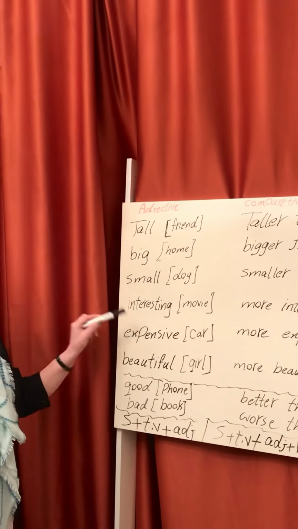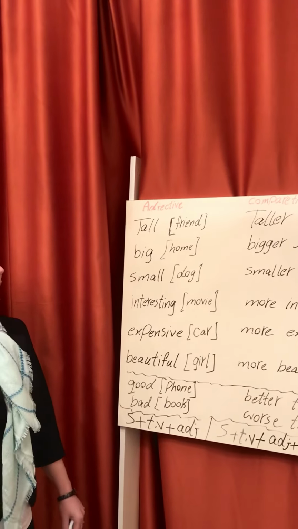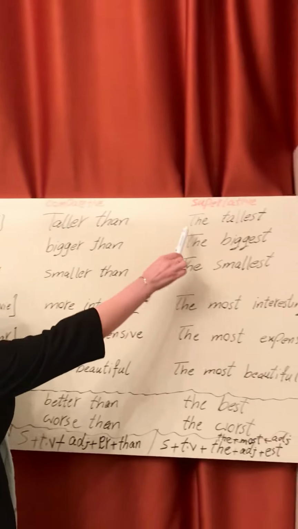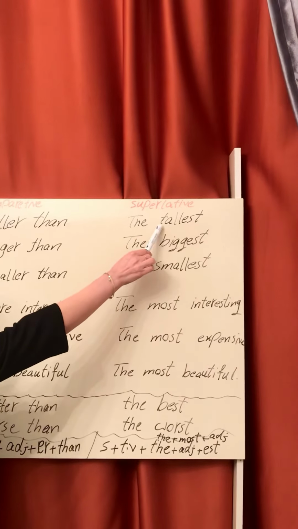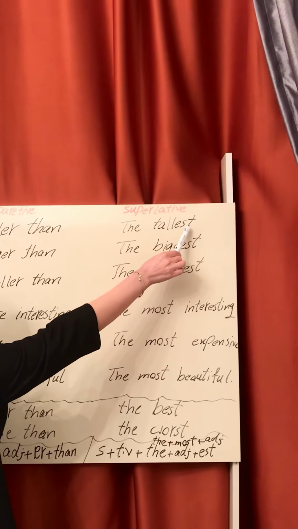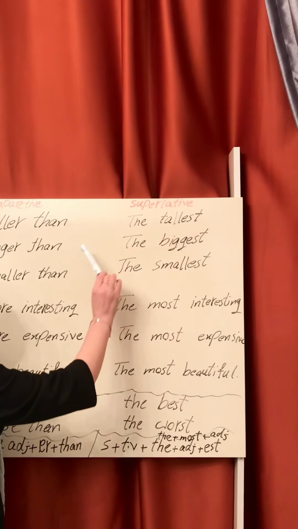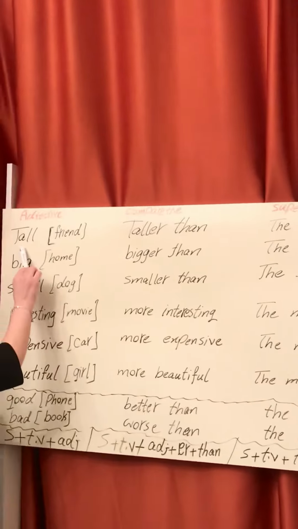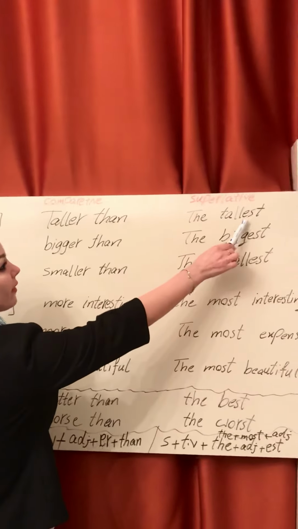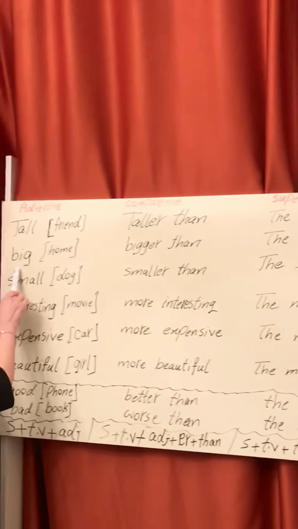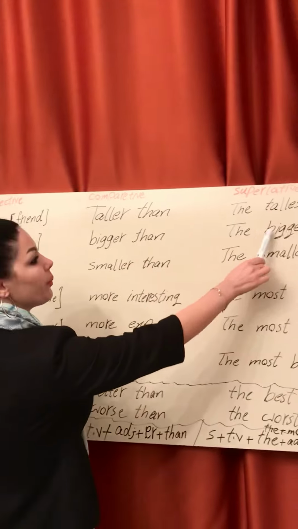These are simple adjectives. For superlative, we add "the" before the adjective and "est" after the adjective. For example, tall, the tallest; big, the biggest;